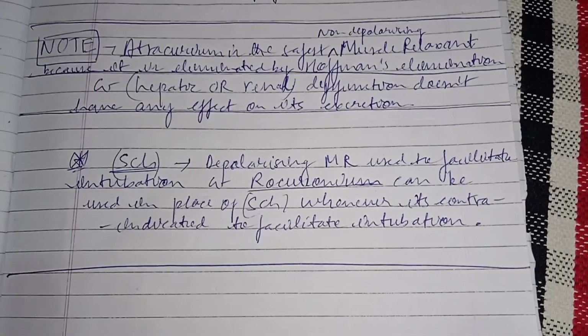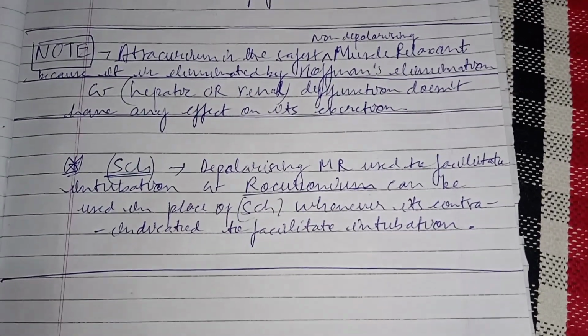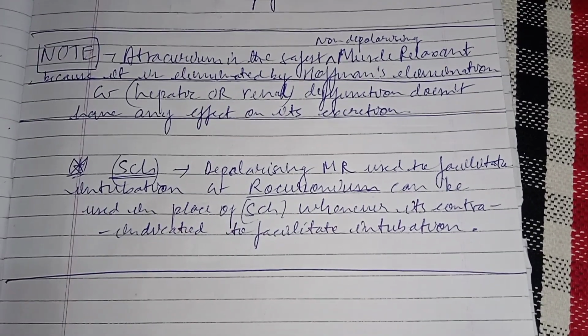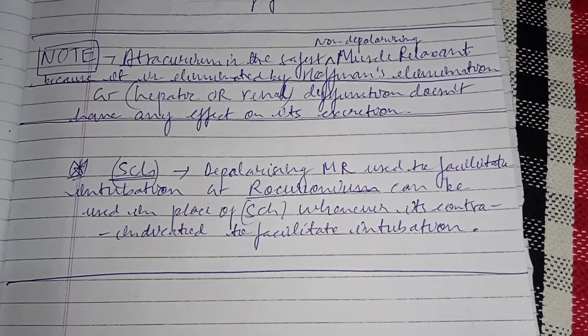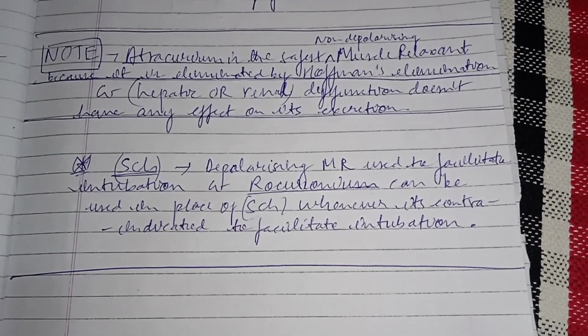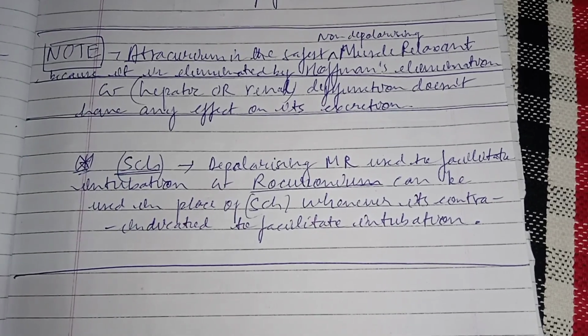I repeat, Atracurium is the safest non-depolarizing muscle relaxant because of this. Can you recall that the drug Cisatracurium, just like Atracurium, also showed Hoffman's elimination, isn't it? So we recalled one more point over here.